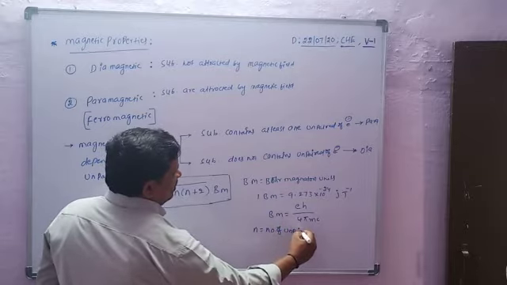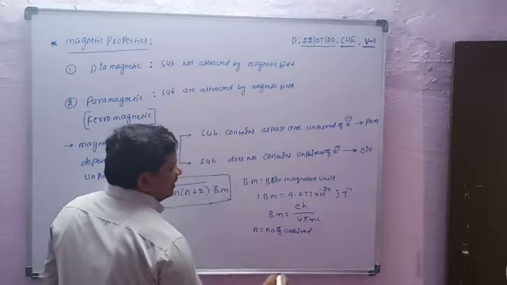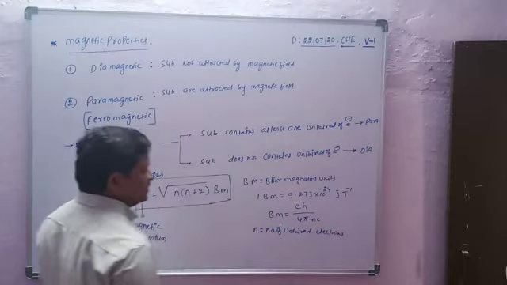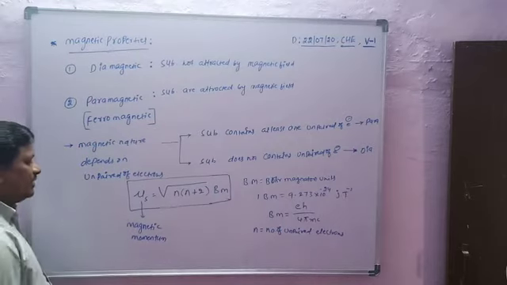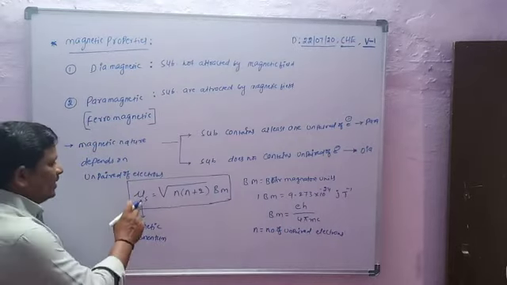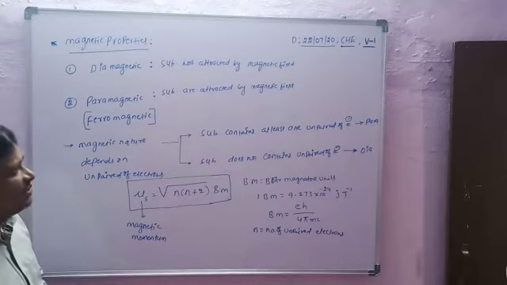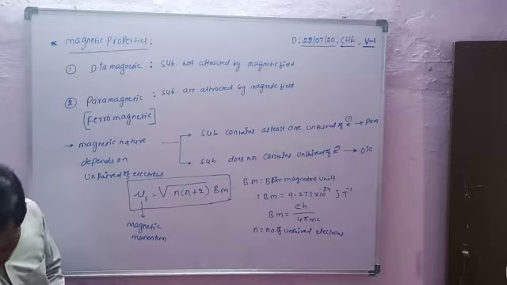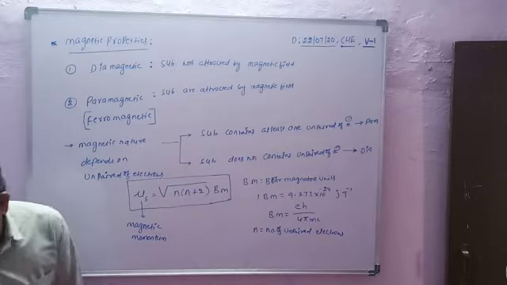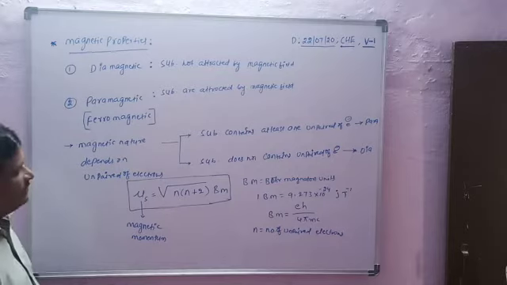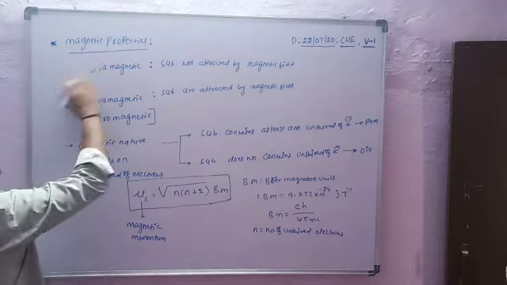In this formula, n equals the number of unpaired electrons. So this is the calculation of magnetic moment using the square root of n into n plus 2 BM. Now let us consider the magnetic nature of some substances with respect to unpaired electrons.